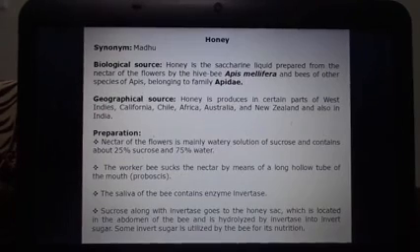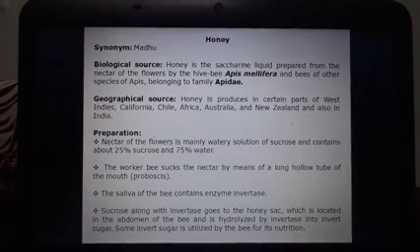Another drug is honey, which is commonly known as madhu. Honey is the saccharine liquid prepared from the nectar of flowers by the bees Apis mellifera, belonging to family Apidae. Geographically, it is produced in certain parts of the West Indies, California, Chile, Africa, Australia, New Zealand, and also in India. It is prepared from the nectar of flowers, which is basically a watery solution of sucrose, containing about 25% sucrose and 75% water.